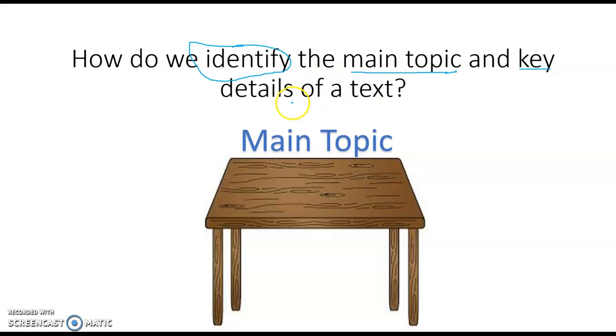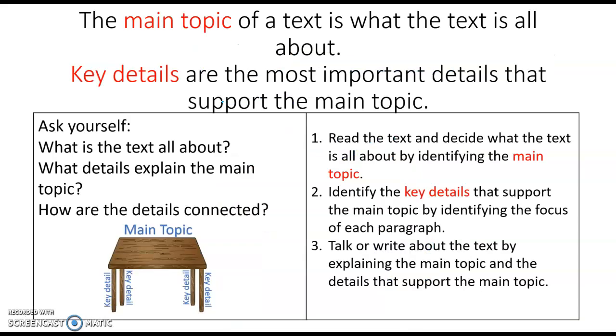So just like the legs of a table, key details support. So those key details are supporting the main topic. They're really explaining the main topic to us. So the main topic is what the text is all about, and the key details are the most important details that support the main topic.